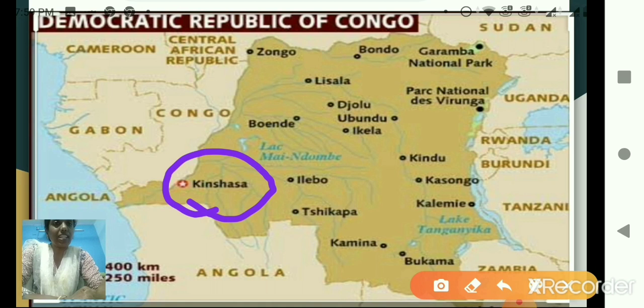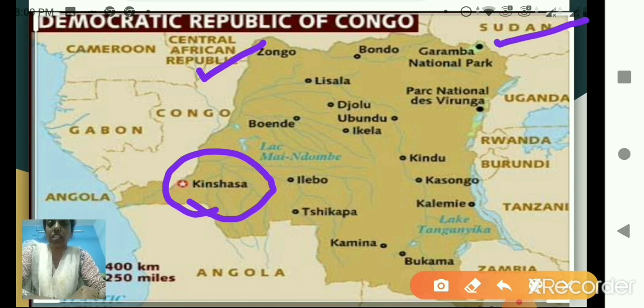Now let us see the neighboring countries of DRC. This region, that is DRC, is surrounded by 9 different countries. Now let us see one by one. So here we have Central African Republic. And then here is Sudan.